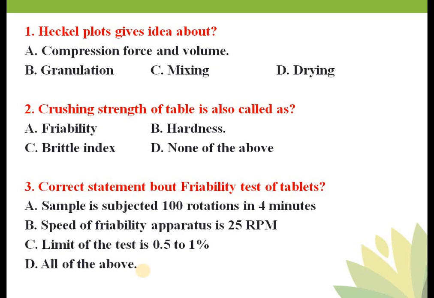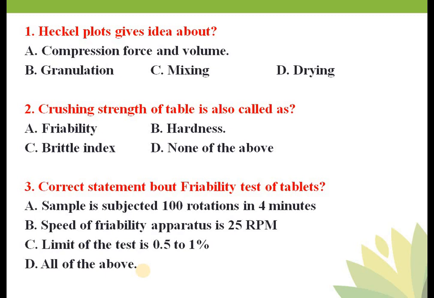A few tests are official in the pharmacopoeia and a few are not. So what are the official tests for evaluation of the tablet? First, the non-official tests. General appearance, organoleptic properties, size, shape, then hardness and friability.